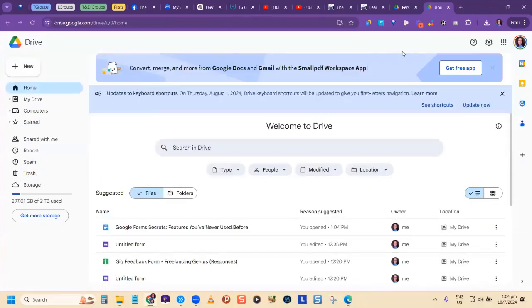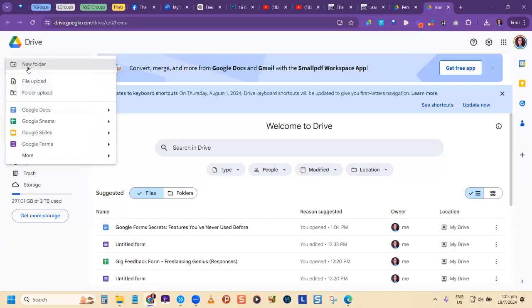This is my Google Drive. I'm automatically signed in, but to sign in, all you need is your regular Gmail email address and your regular Gmail password. So it's nothing new. Once you have a Gmail email address, you can access Google Drive quite easily. Now, to get access to Docs and Slides and all those things, if you're an avid Google user, this is not new to you. But if it's new to you, you just click on New and you have Docs, which is like Microsoft Word. You have Sheets, which is like Microsoft Excel.